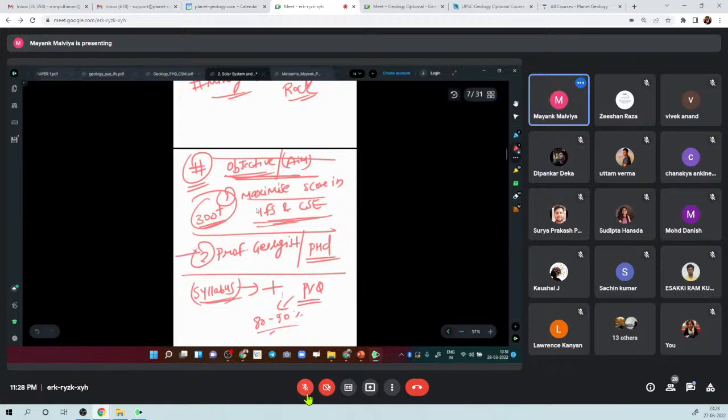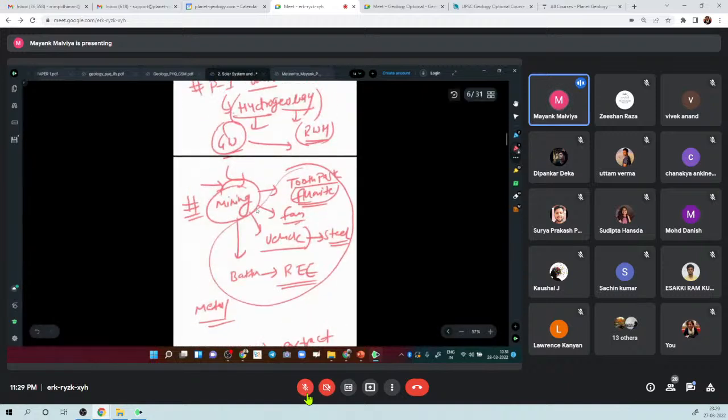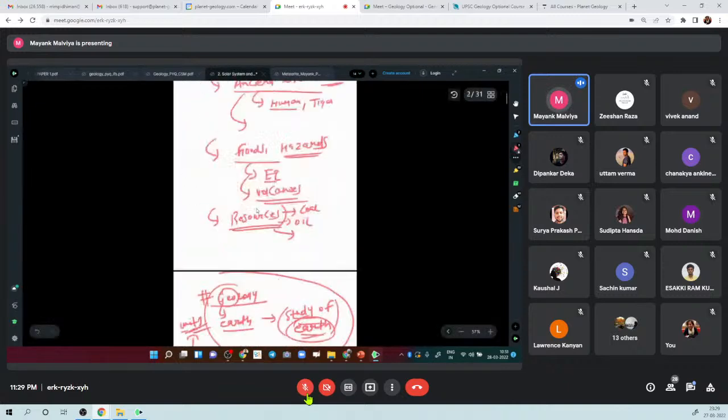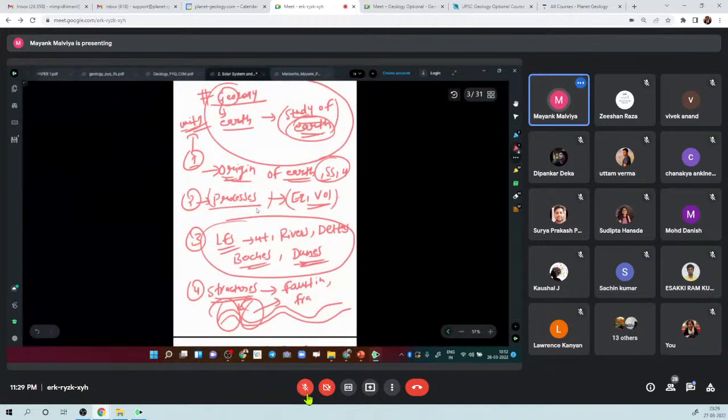We don't want to do a PhD on geology, so it will keep us focused, and we will go into sufficient depth, but we won't overdo it, right? So that we should always remember. So okay, this is it. I hope you understand what is geology. Geology is about the study of rocks and the study of earth, right? In earth we discussed all these dimensions, and in rocks we now know the importance of rocks for industry and for general academic purposes, right? So these are some very basic things about rocks.